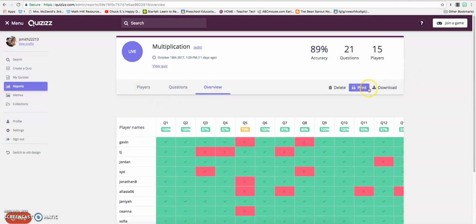I can print these results, or I can download them to put into my lesson plans to show how I'm grouping students. There's many different ways that you can use these results.